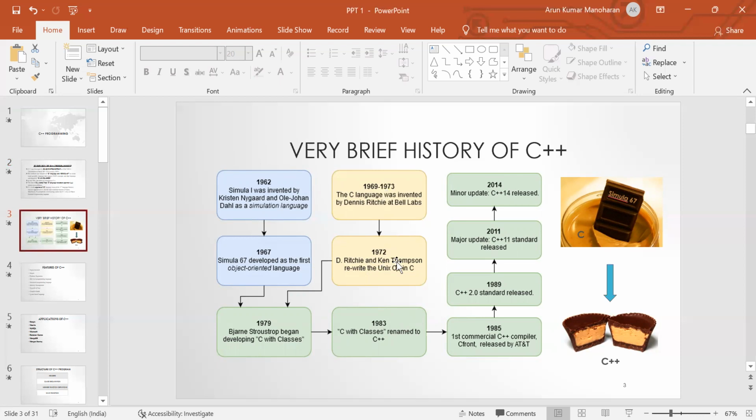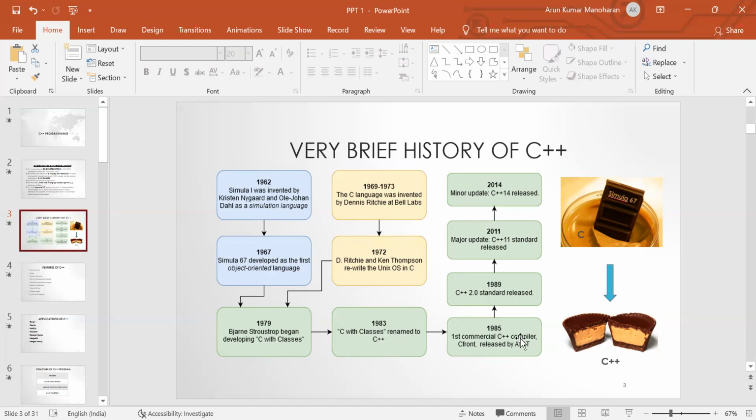Later in 1979, Bjarne Stroustrup began developing C with Classes by combining the languages Simula 67 and C. He developed a language known as C with Classes. Later in the year 1983, this language was renamed C++. This plus plus comes from the increment operator. So C++ is an incremented version of the C language.